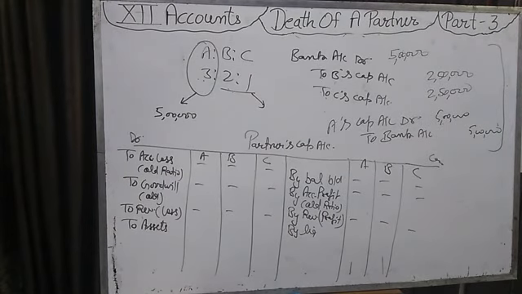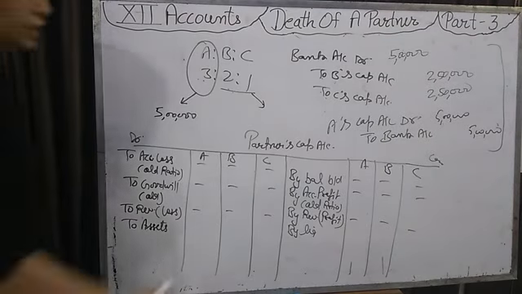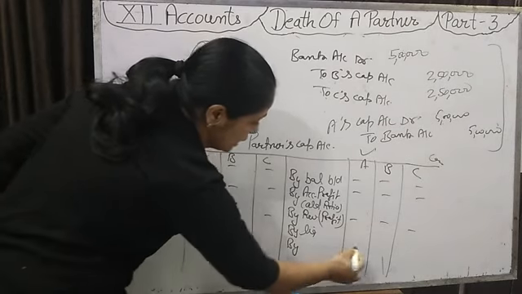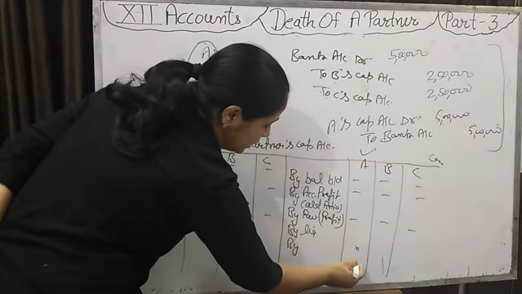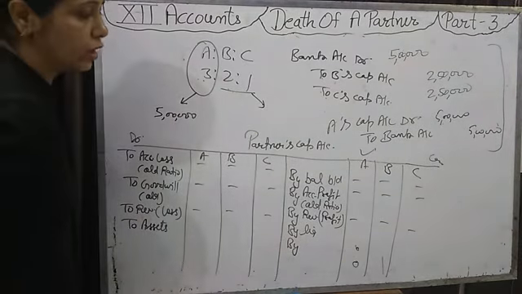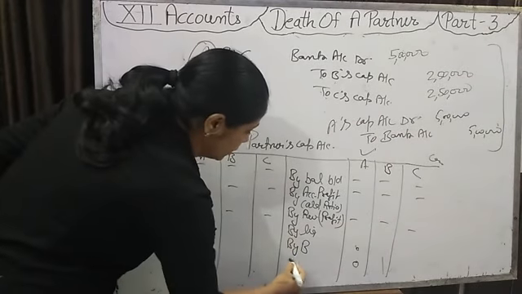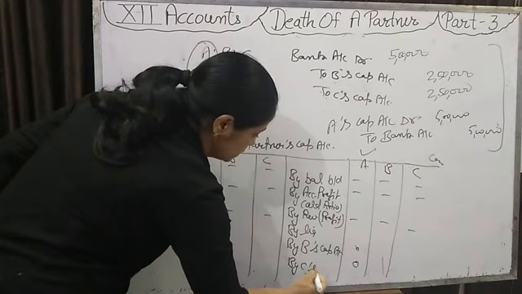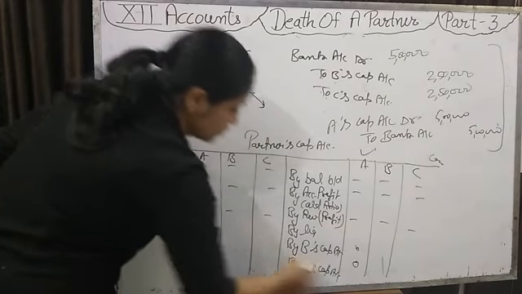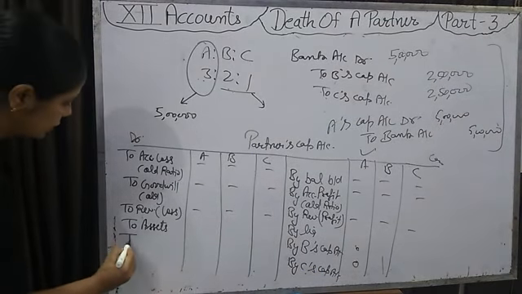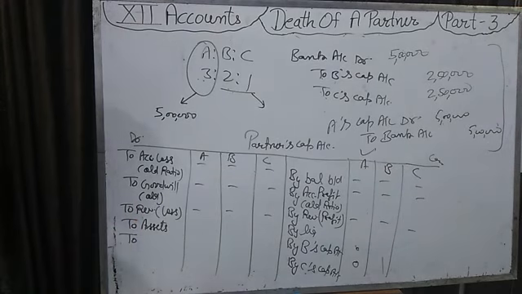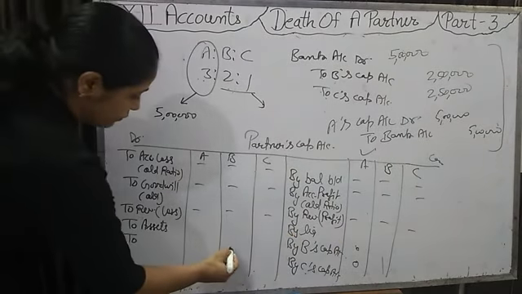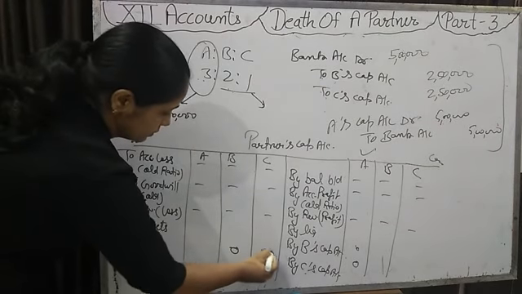After that, we will give goodwill to the retiring partner. If A is retiring, then in the A column we will write, because we have to give goodwill only to A, which will be given by B and C. And here the goodwill entry will come on both sides: the credit side of the retiring partner and the debit side of the remaining partners.